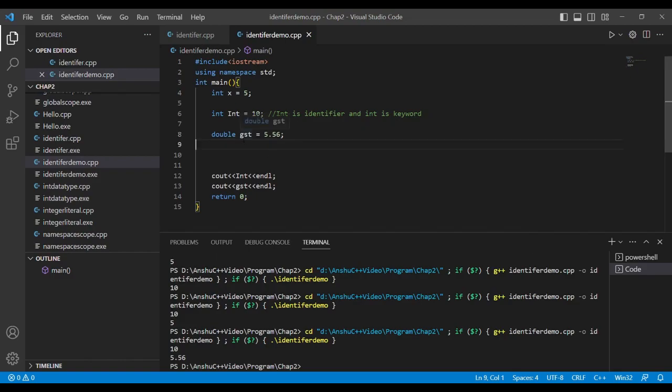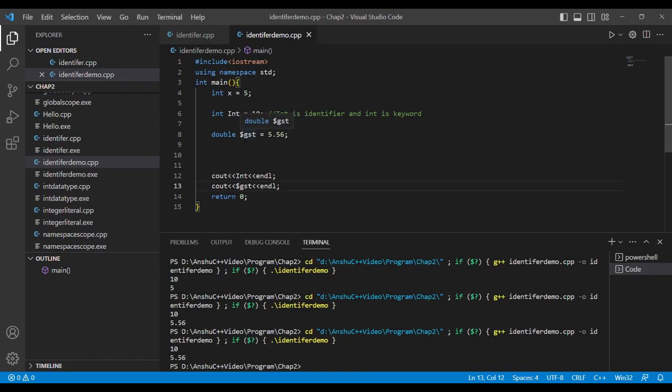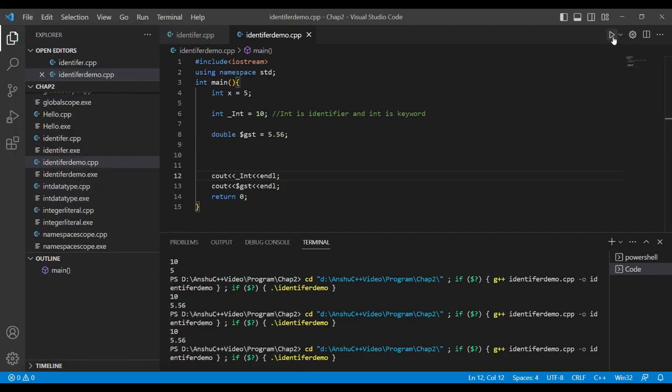Let me introduce a dollar symbol over here. So let's see if dollar is working. Now dollar, and I have to put dollar over here also. Okay, let's see if it's working. It's very good, quick to show errors. So yes, it's working. Similarly, I put an underscore over here, and similarly over here, to show whether it is valid or not.